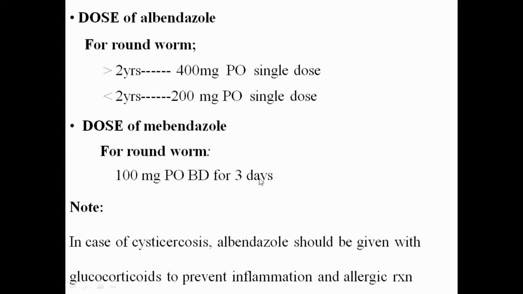400 milligram single dose or the 100 milligram per oral BD for the 3 days? Six doses or the one dose? Single dose, no? One drug is the better, no? Because their dose is there, 400 milligram per oral single dose. Roundworm, albendazole and the mebendazole, if you talk about the efficacy, not significantly different. Only the thing is that single dose, 400 milligram single dose, and the 100 milligram per oral BD for the 3 days for the roundworm, mebendazole.